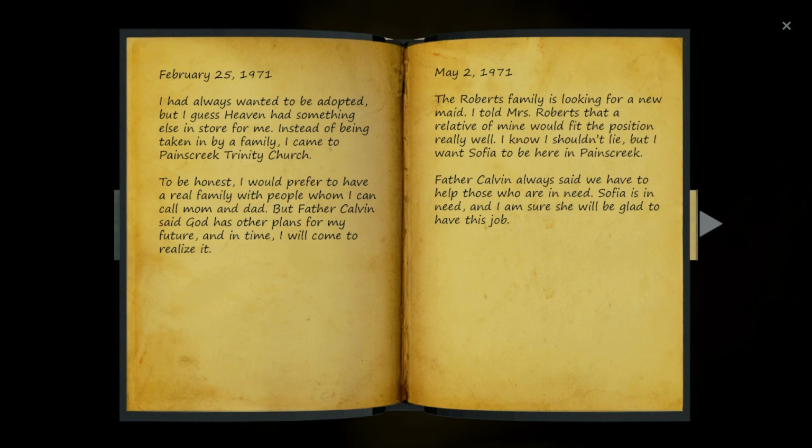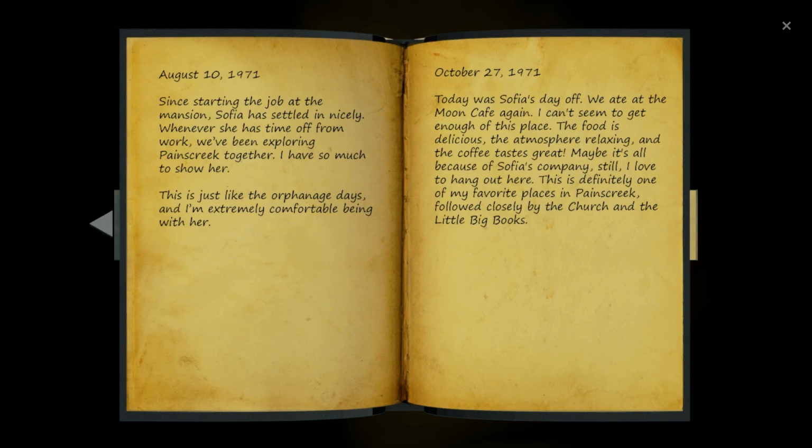We also see that the Roberts had been looking for a new maid. Father Brooks offered up a relative for the position to Vivian. This relative was Sophia. Since starting the job at the mansion, Sophia has settled in nicely. Whenever she has time off from work, we've been exploring Paynes Creek together. I have so much to show her. Is she a relative or is he in love with her? This is just like the orphanage days, and I'm extremely comfortable being with her. Today was Sophia's day off. We ate at the Moon Cafe again.